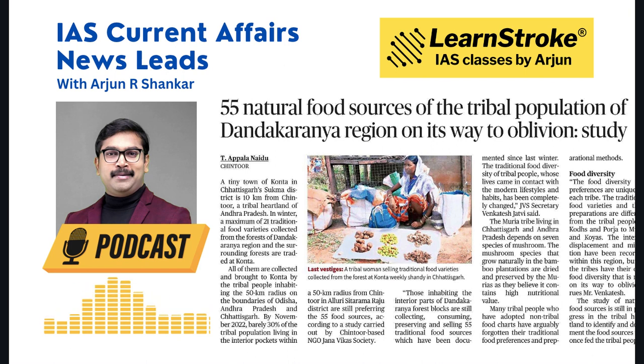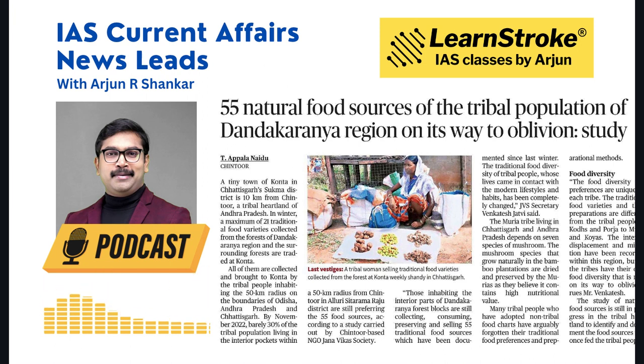The Dandakaranya is actually very old, and it is as old as Ramayana, because according to the Ramayana, it was home to many deadly creatures, Rakshasas, and demons. So Dandakaranya is actually extending over the Abujmar Hills in the western borders of the Eastern Ghats in the east. The Dandakaranya region includes Chhattisgarh, Orissa, Telangana, and Andhra Pradesh.